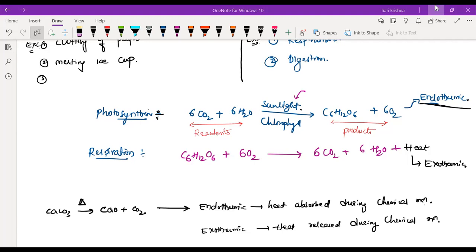What will we take as exothermic examples? Sir, rusting of iron. Okay, you'll take this example.